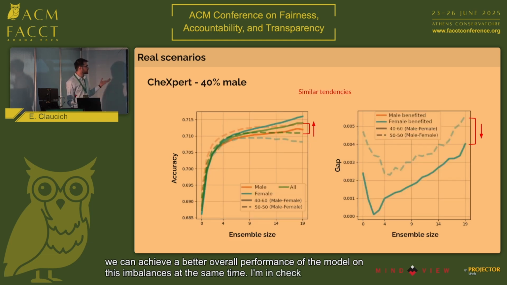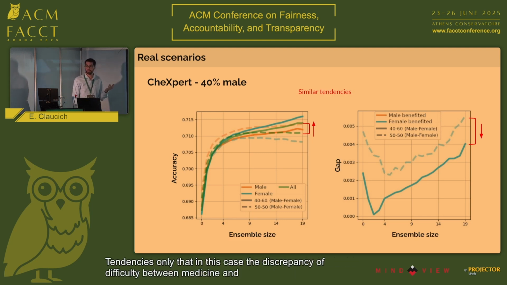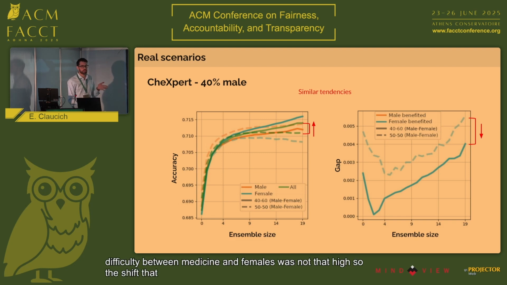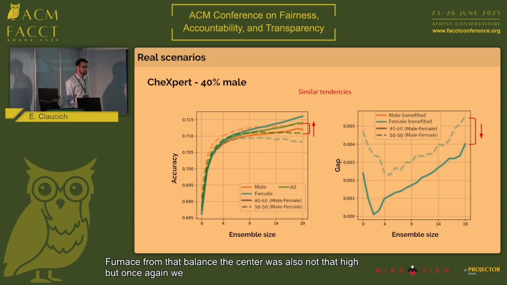And on Shakespeare, we saw the same, similar tendencies, only that in this case, the discrepancy of difficulty between males and females was not that high. So the shift that we needed to do to achieve positive sum fairness from that balanced scenario was also not that high. But once again, we could achieve a positive sum fairness scenario on an imbalanced scenario than on the balanced one.